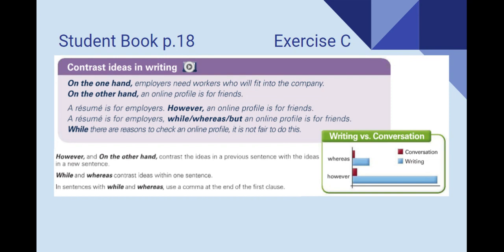Remember, however, and on the other hand, contrast the ideas in a previous sentence with the ideas in a new one. While and whereas contrast ideas within one sentence. Again, they go in the second clause, right? In the sentences with while and whereas, use a comma at the end of the first clause. Then write while and whereas. Very good.